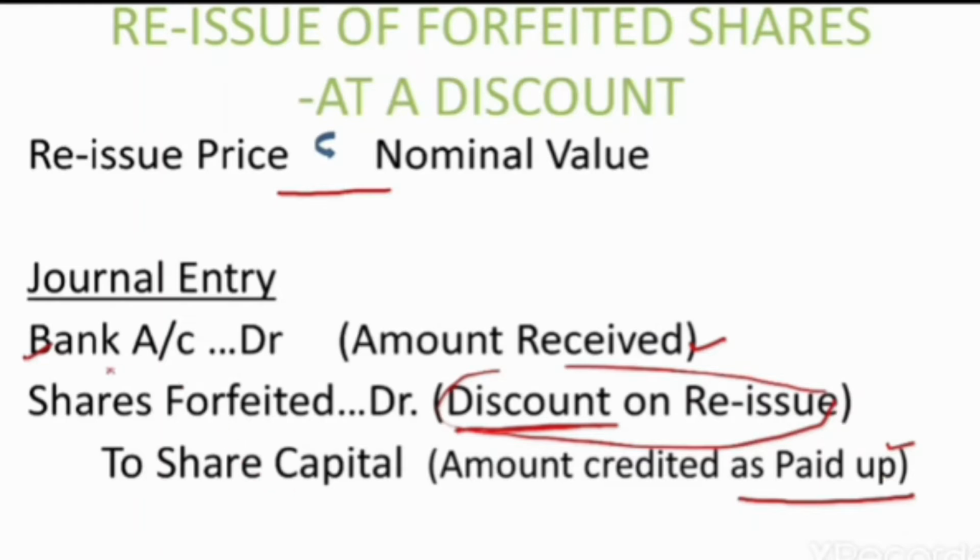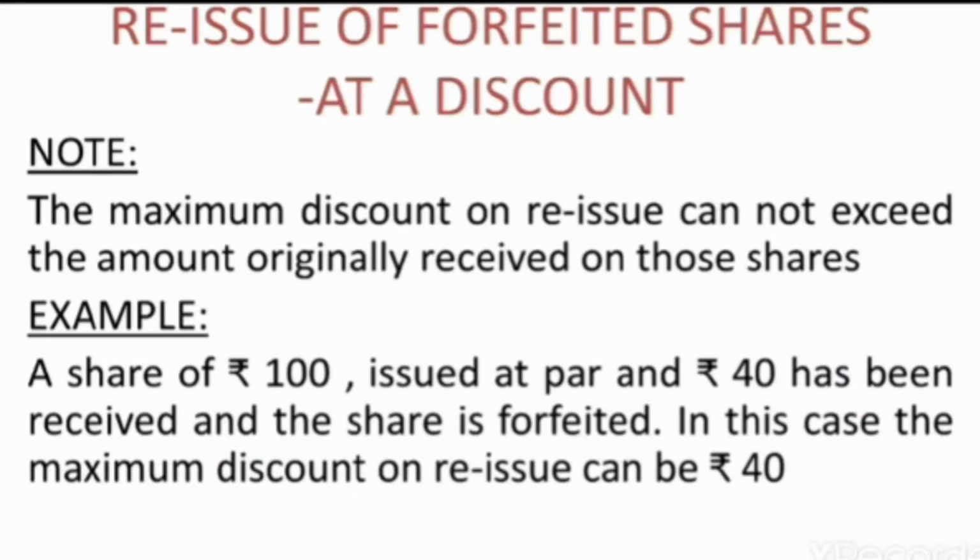So the entry goes like this: bank account debited with the amount received, share forfeited account debited with the discount on reissue, and to share capital with the amount credited as fully paid. One thing we must remember, which is very important for reissue of forfeited shares, is what can be the maximum amount of discount. The maximum amount of discount on reissue of shares cannot exceed the amount originally received on those shares.